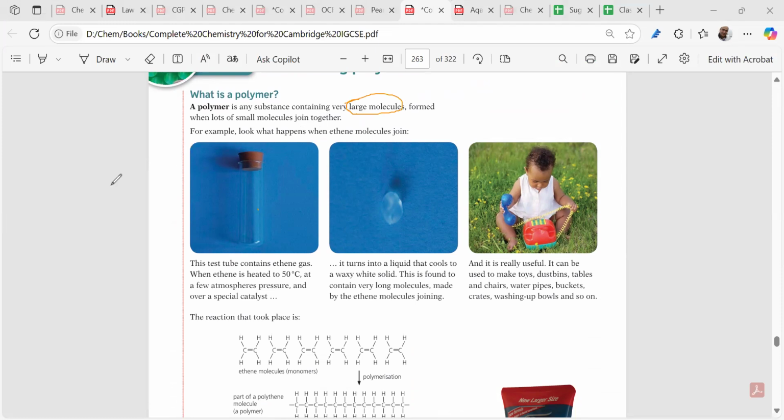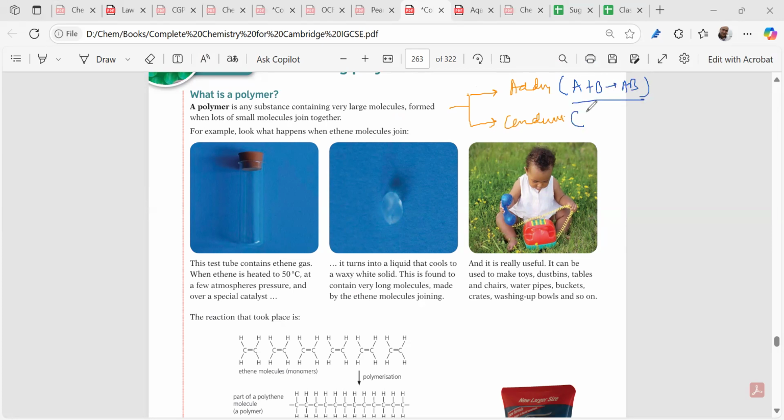Now, when we talk about the preparation of polymers, we can divide them into other categories also. One was synthetic polymer, one was natural polymer. The other category is addition polymerization or condensation polymerization. In your A levels or your IBDP, you'll learn that addition polymers are those prepared by addition reaction. What's the addition reaction? A plus B gives you AB.